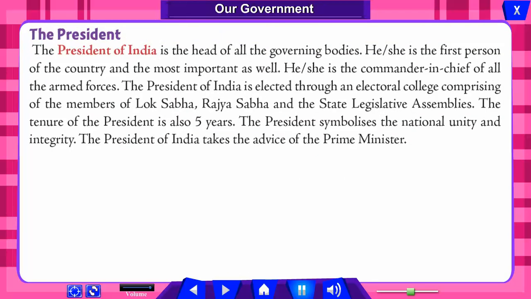The President of India is the head of all the governing bodies. She is the first person of the country and the most important as well. She is the Commander-in-Chief of all the armed forces. The President of India is elected through an electoral college comprising the members of Lok Sabha, Rajya Sabha and the state legislative assemblies. The tenure of the President is also 5 years. The President symbolizes national unity and integrity. The President of India takes the advice of the Prime Minister.